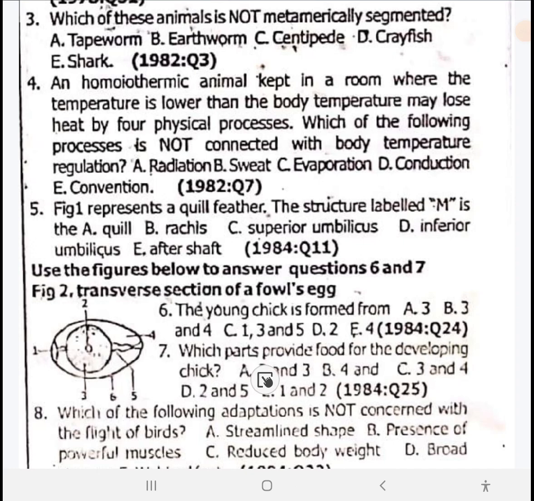Number 7: Which part provides food for the developing chick? Option C, which is 3 and 4. 3, the yolk, and also 4, the albumen. Number 7 is C. Number 6 is option D.